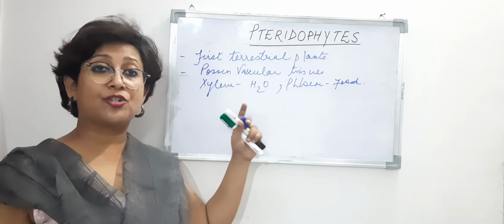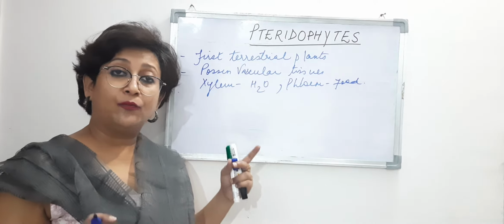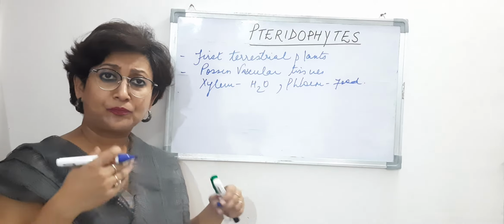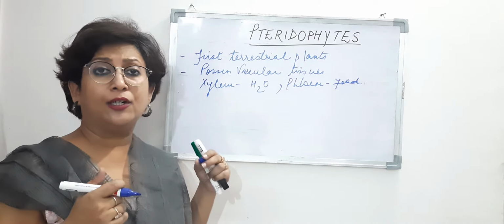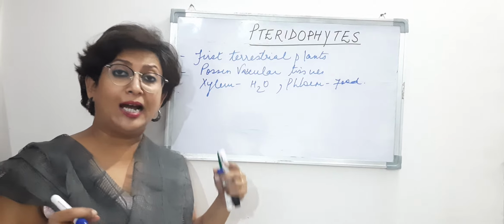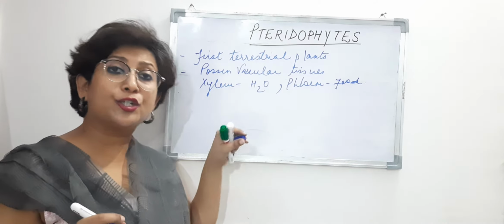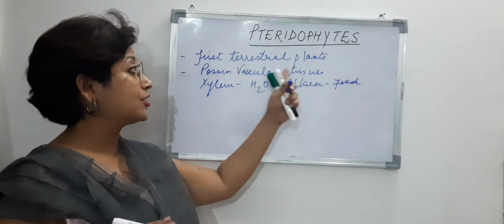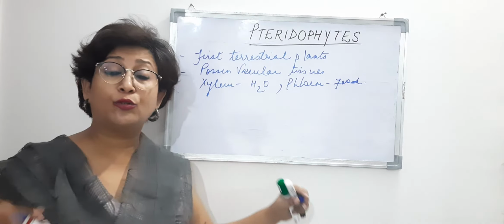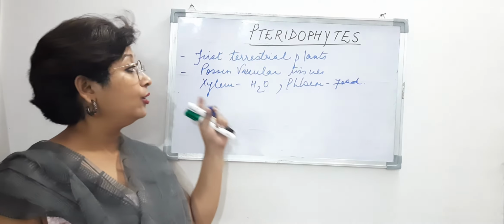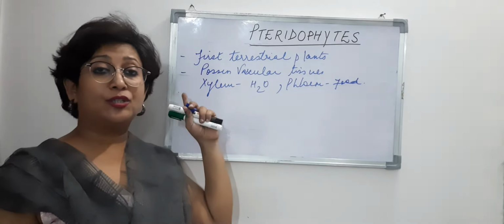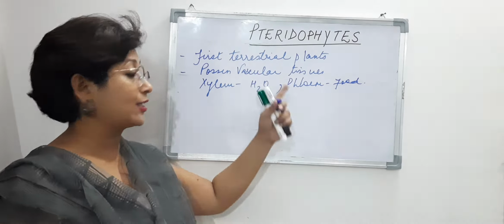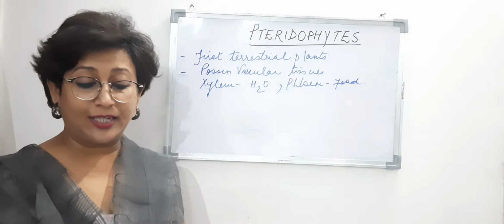Now these vascular tissues are not found in bryophytes. Why? Because they are already found in watery areas, where there's enough water, so they don't require any specific tissues to help take in water, right? But these are the first terrestrial plants totally found on land, so they require tissues that would help them in conduction of food and water, and so vascular tissues are present in these plants.